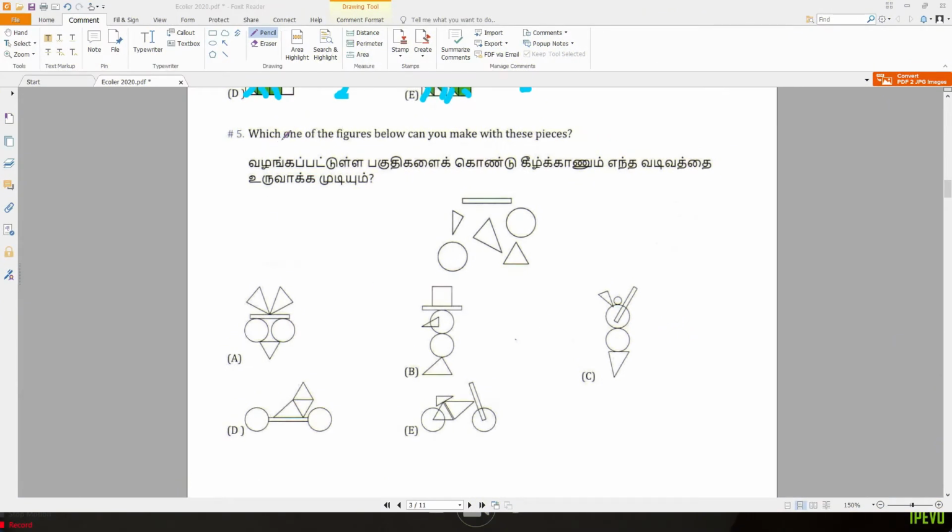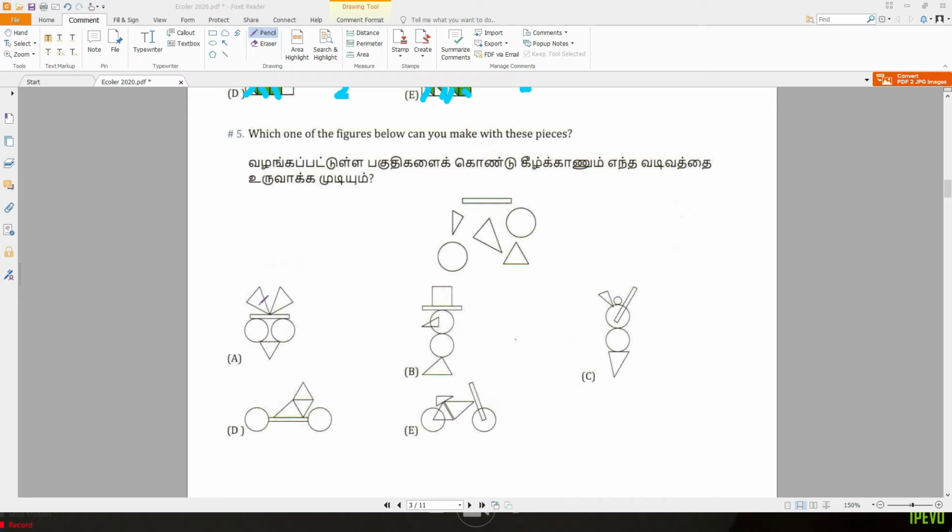Question 5. Which one of the following figures below can you make with these pieces? So we have two circles here. Okay, two circles, one small triangle, one large triangle, one equilateral triangle, and one rectangle. Okay, we look at option A.